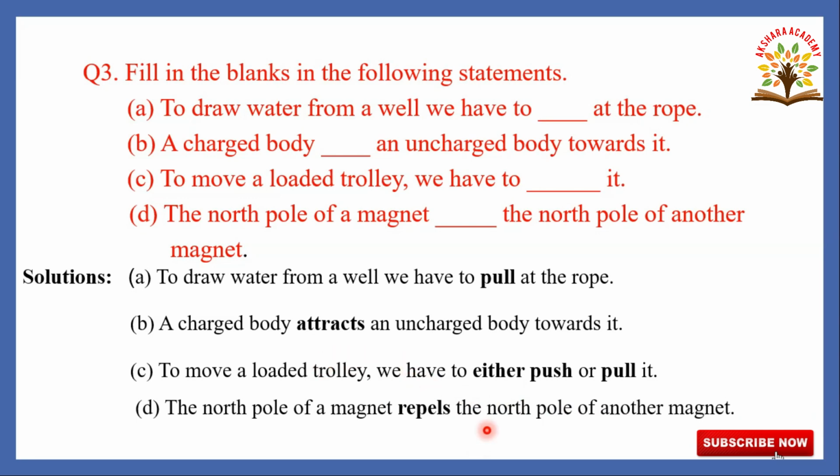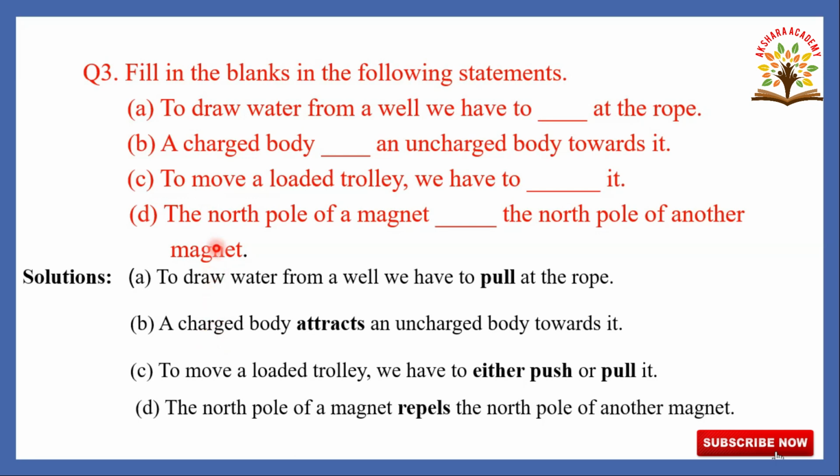Either we have to push it or pull it. Fourth one, the north pole of a magnet dash the north pole of another magnet. Here these are the same poles in the magnet, they repel each other. So the north pole of a magnet repels the north pole of another magnet. This is the third question.